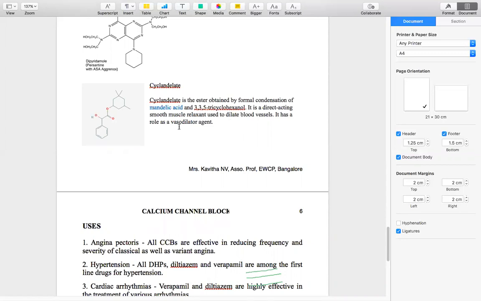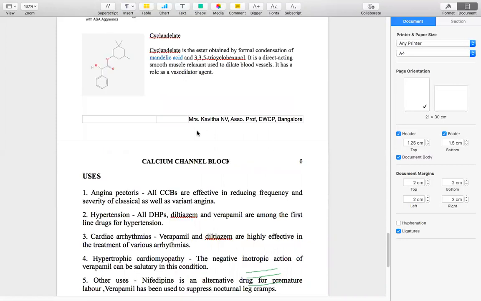It is obtained by condensation of mandelic acid with 3,3,5-trimethylcyclohexanol. It is a direct acting smooth muscle relaxant used to dilate blood vessels generally, as a general vasodilatory agent.